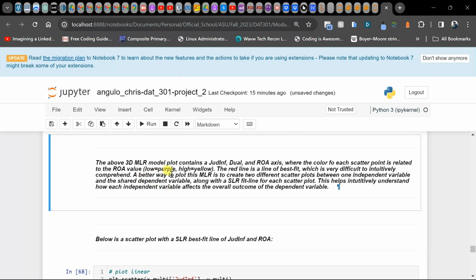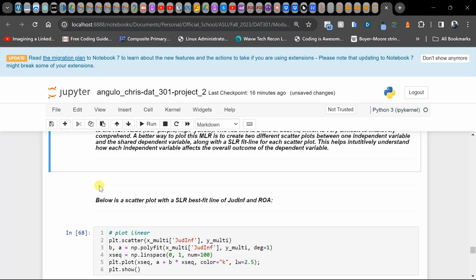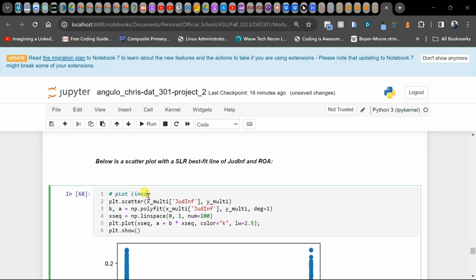So we need a better way to graph this. So instead of graphing a multiple linear regression model, we're going to graph two simple linear regression models. So two scatter plots with a fit line. One is going to be for the combination of one independent variable with the dependent variable, and then the other independent variable with the dependent variable, which is the same dependent variable for both. So here we go. First, we're going to graph the scatter plot of the SLR best fit line of the judicial, internet court status and the profitability.